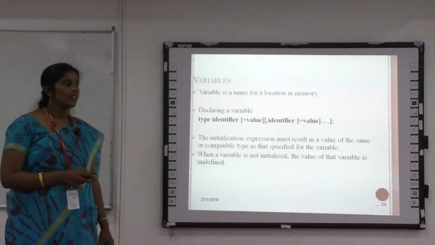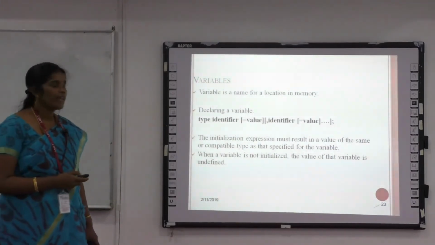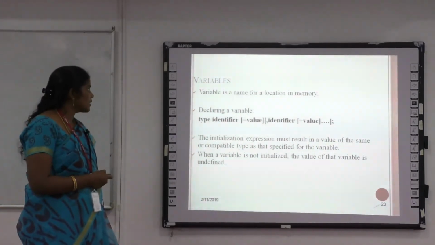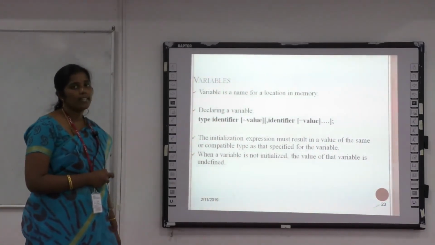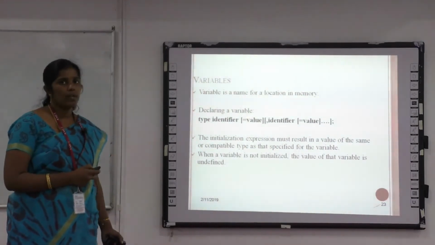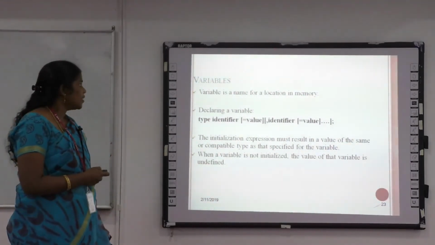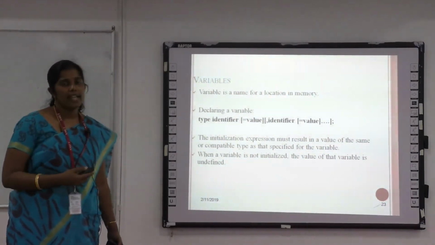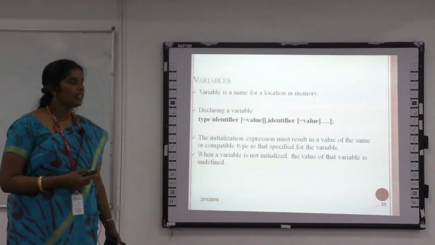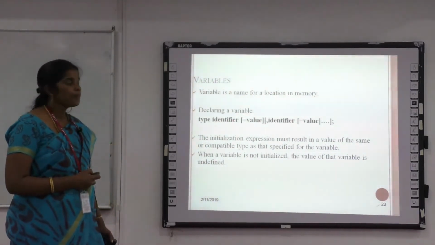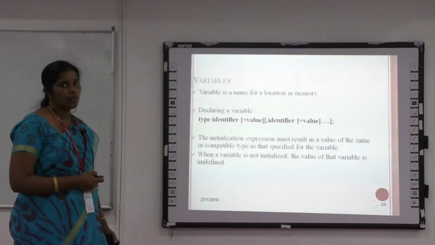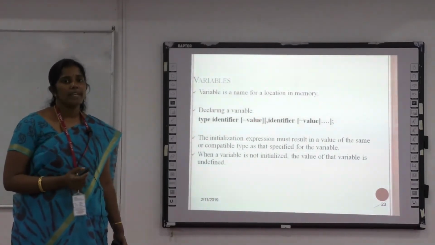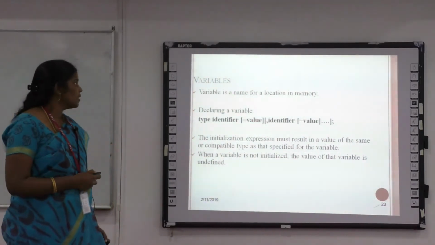How we have to declare a variable: there is the syntax for variable declaration: type, identifier, value. What is the type? The type specifies the corresponding data type. It may be int, float, double, or it may be character, boolean. The identifier specifies the name for the corresponding data type. For example, I can give A, B, C. It's user supplied. For the identifier, we have to give the corresponding value, A is equal to 10. In the previous example, we saw B is equal to true. Okay, this is the variable.